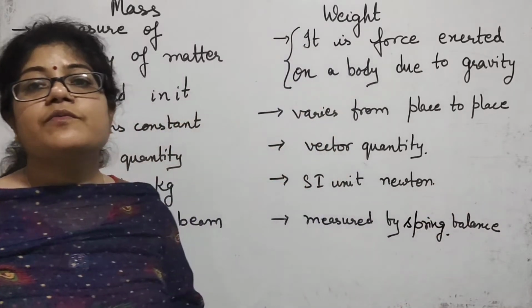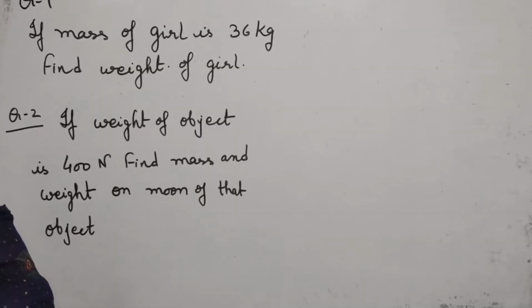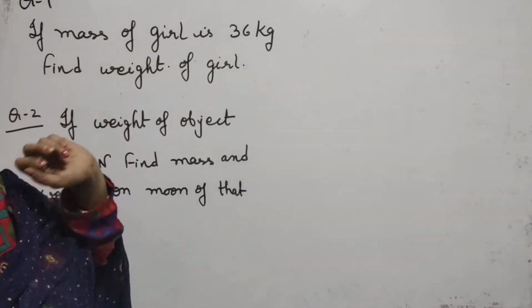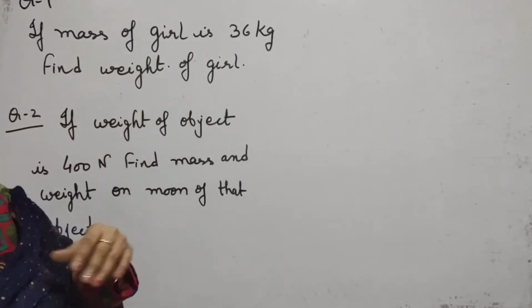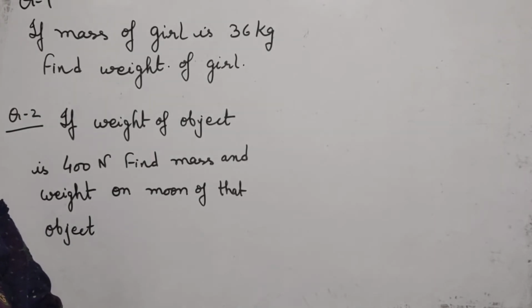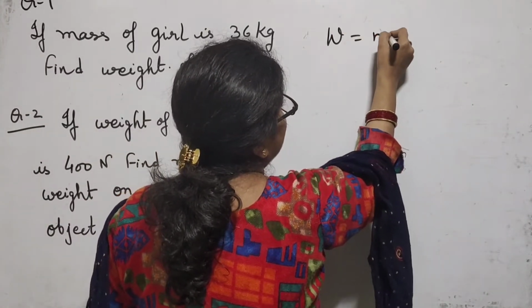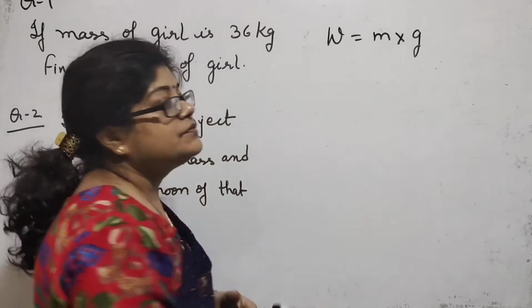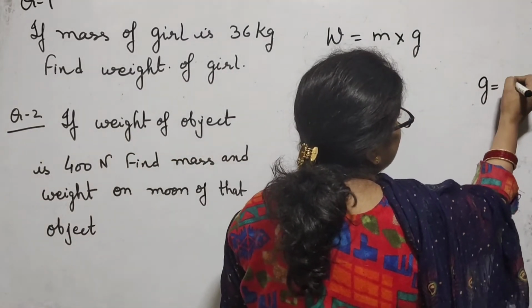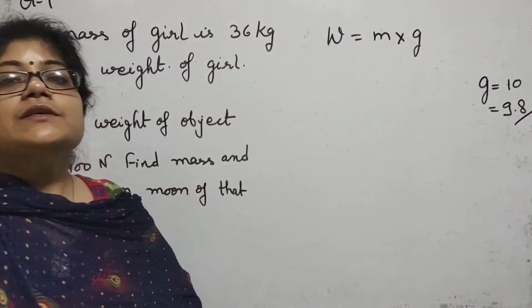I am going to discuss one numerical attached with this concept. Now see the first question. If the mass of the girl is 36 kg, find the weight of the girl. I told you earlier, mass and weight are correlated with each other, and the formula for that is weight is equal to mass into gravity. The value of g, if it is given in the question, you can use either 10 or 9.8. It's up to you.